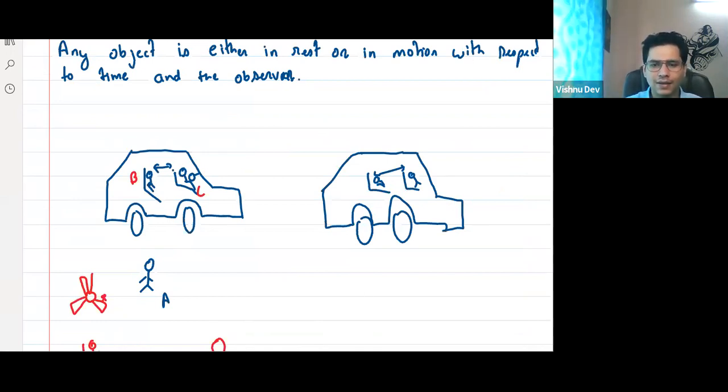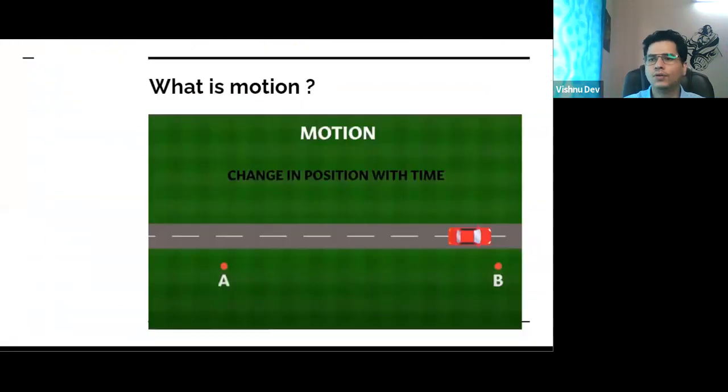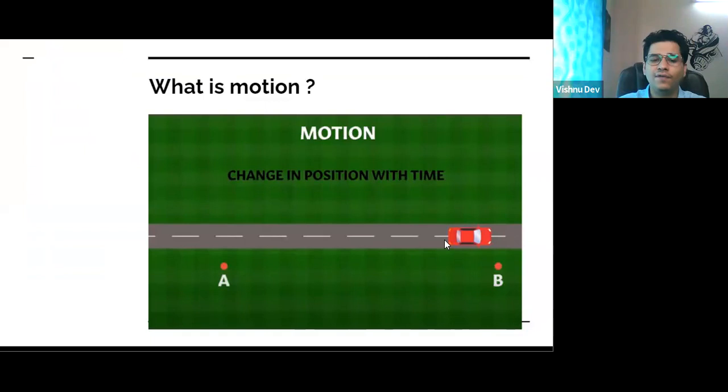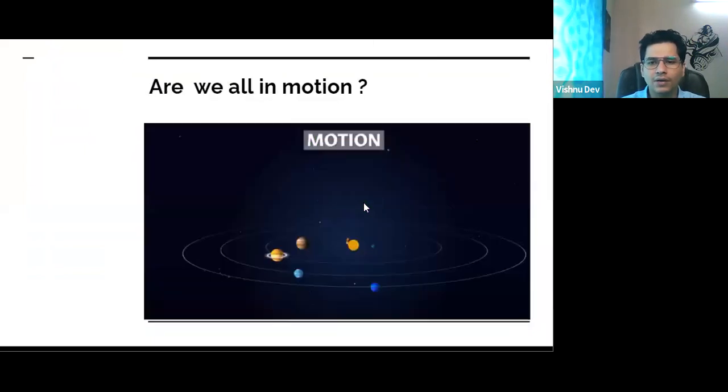So I guess this example is clear. Yes or no? I guess everyone understood what is motion and what is rest. There are two things that we need to consider: time as well as the frame of reference. Okay. Now think about it. Are we all in motion? Tell me, is every one of us in motion?